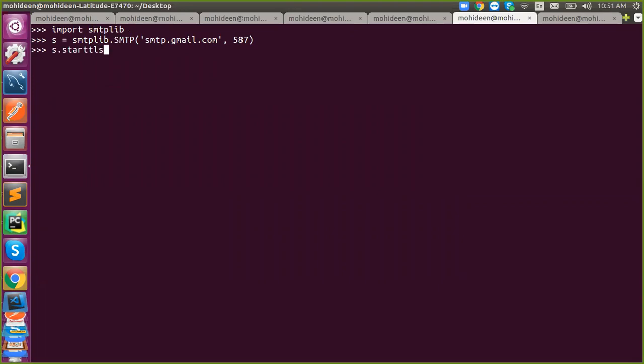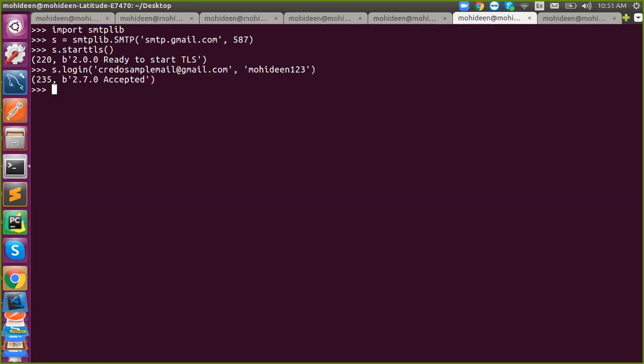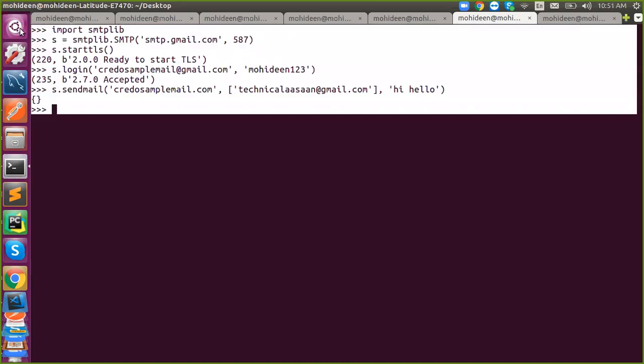Start TLS mode, and then you need to log in with your credentials. Once done, you can start sending a mail. That's it. Okay, this is all about your code to send a mail.